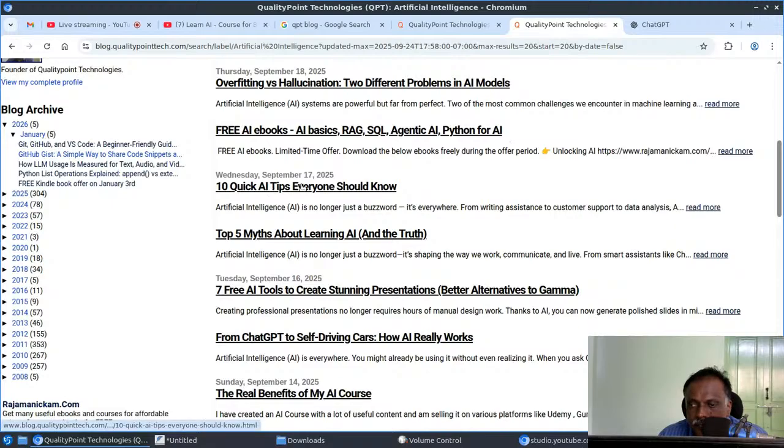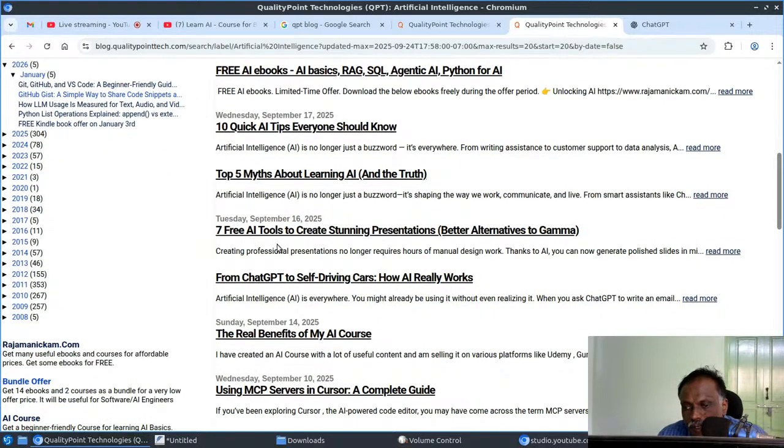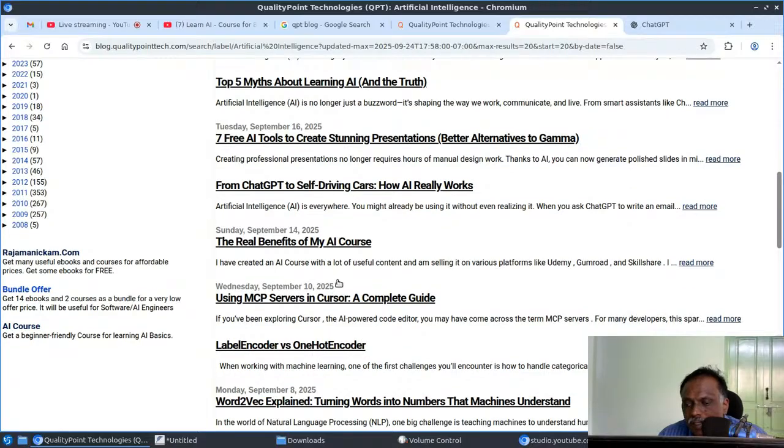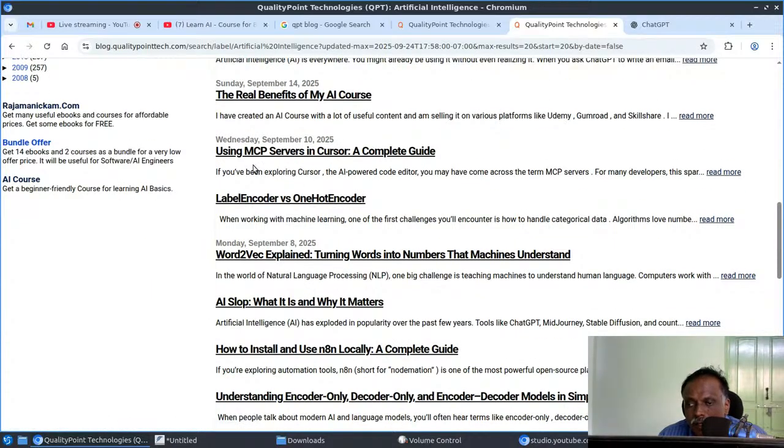So, 10 quick AI tips everyone should know. Top 5 myths about learning AI. 7 free AI tools to create stunning presentations, alternatives to Gamma. From ChatGPT to self-driving cars, how AI really works, a simple explanation of how AI works. This is about my AI course. And this will explain how to use MCP servers in Cursor.